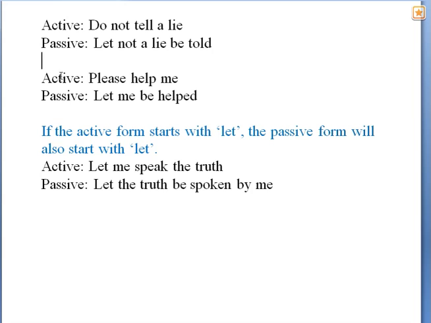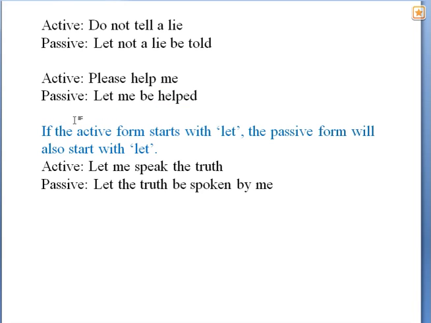Let's look at another example. Please help me. The sentence starts with please. Then in passive, let me. The object will come as subject. Me be helped. Let me be helped.